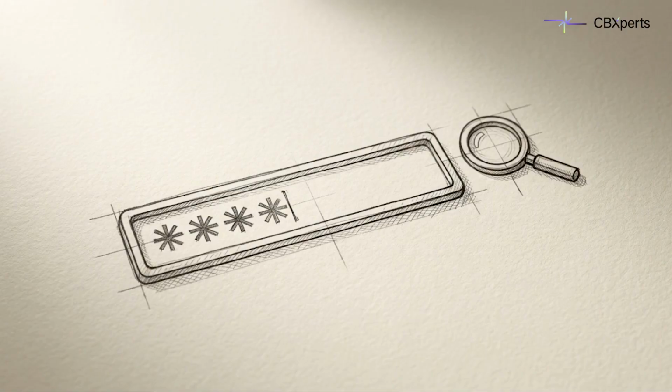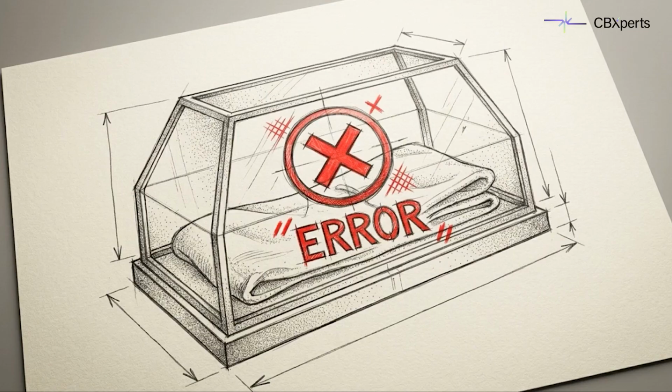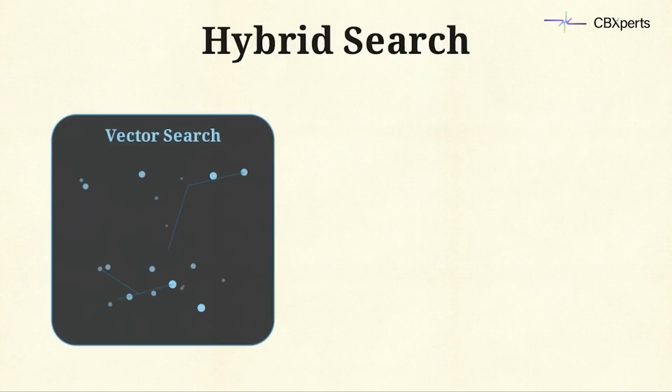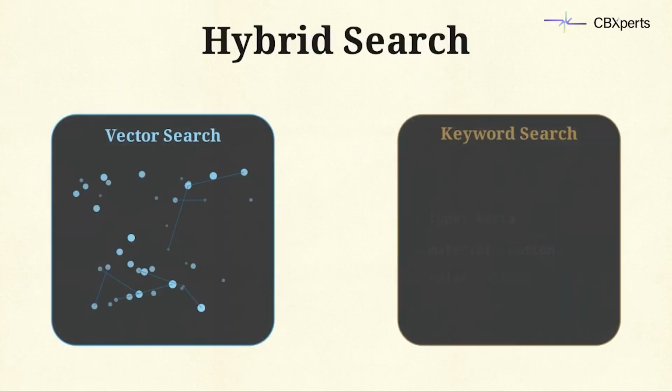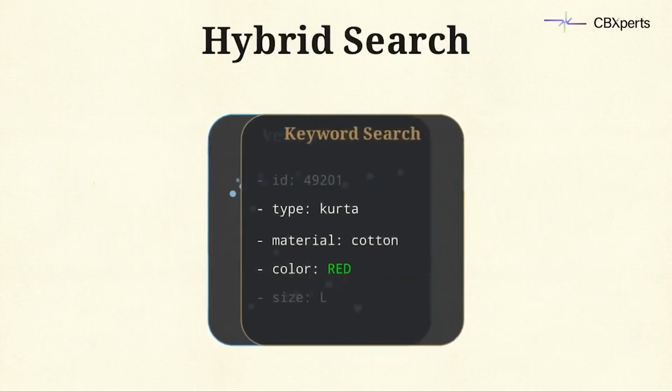Pure vector search also has blind spots. In e-commerce, a user typing red cotton kurta might trigger a mathematically similar result for a blue silk sari because the fashion context is technically close. The fix is hybrid search. The system runs a dense vector search for meaning, simultaneously runs a keyword search for exact terms, and unifies the results using a cross-encoder re-ranker.